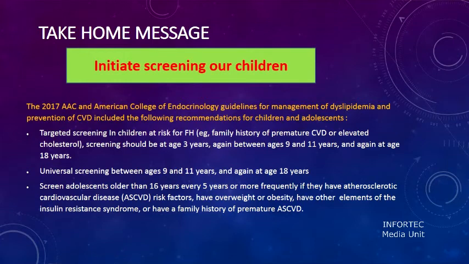My take home message is that we need to initiate some sort of screening in our children, probably starting with children with risk factors. We may go by the prevailing international guidelines, which say targeted screening in children with a history of these risk factors starting at 3 years of age, and then if that's normal at 9 to 11 years, and then at 18 years of age, and we should aim at universal screening later on.